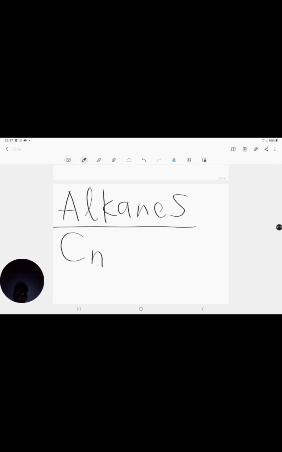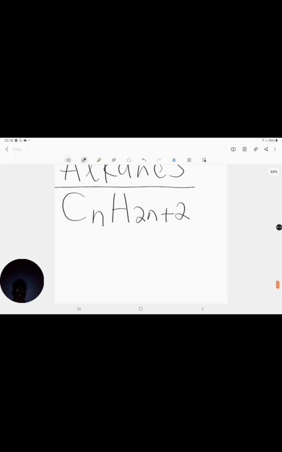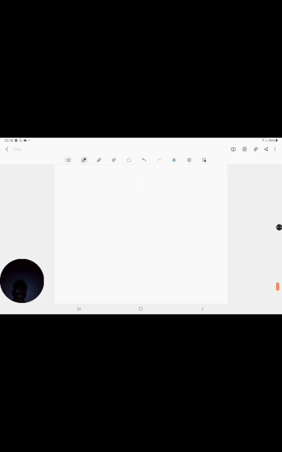For my alkanes, in order for me to know how many carbons I have, I know that my carbons, I call them N, right? And in order for me to know how many hydrogens I have, well, I call that 2N plus 2. That's what I call it. Okay, so that is my general formula for my alkanes. And if you draw it out, you can actually prove this. Remember what makes an alkane? Single bonds, all bonded to hydrogen atoms.